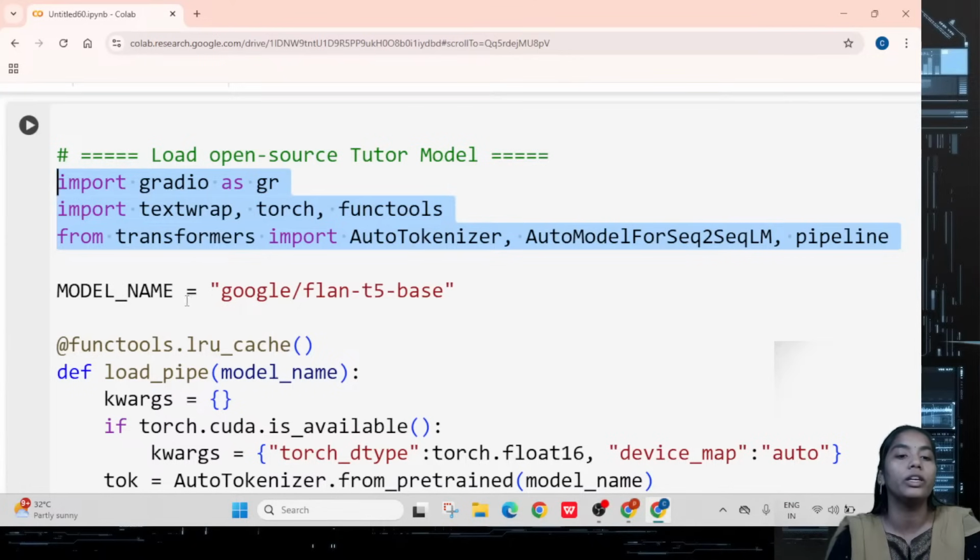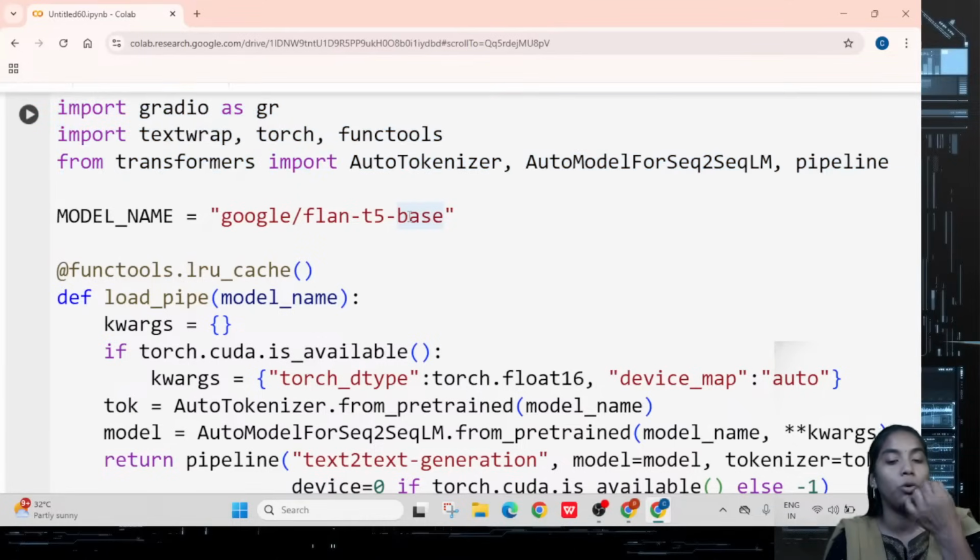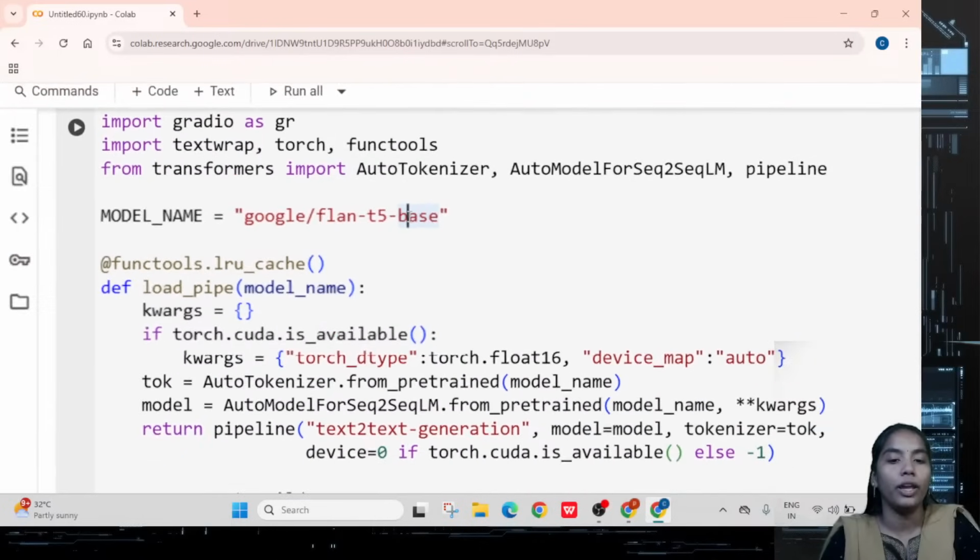Now we should go through the model name. Here I am giving you the model name as Flan-T5 base. Instead of this we can take any other models also, but the model should be applicable for your requirement. Like that you have to take.